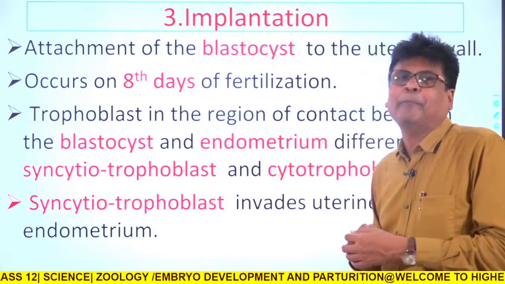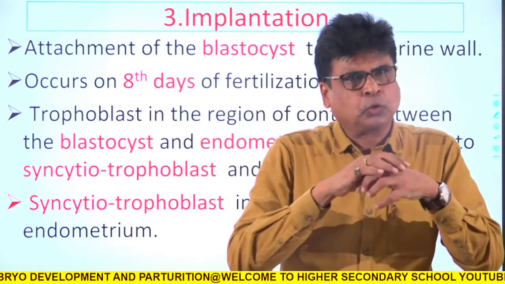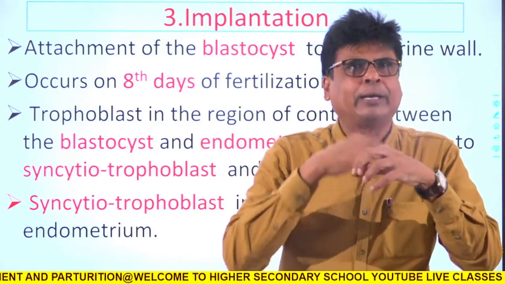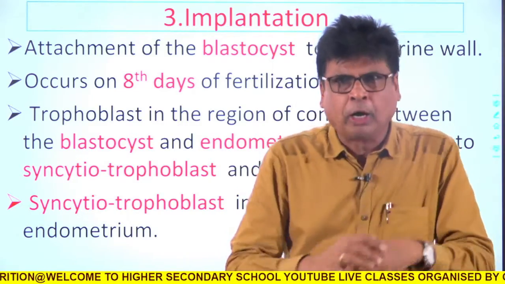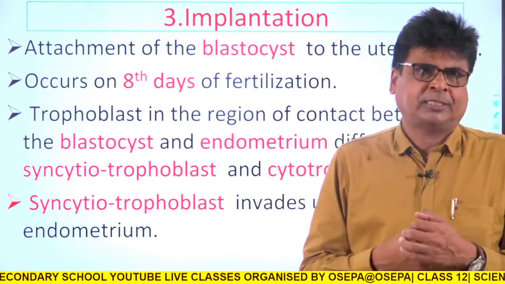So how will this be implanted? I have told you that this blastula is covered with an envelope, called the trophoblast.